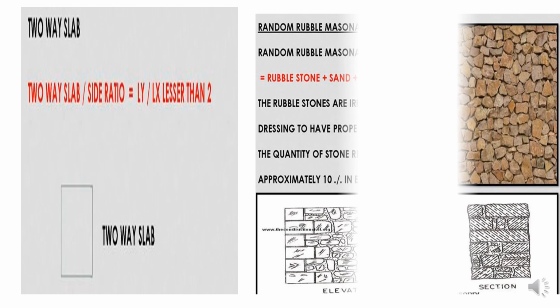Two-way slab: the side ratio Ly by Lx, that is length by width, is less than 2. That is a two-way slab.